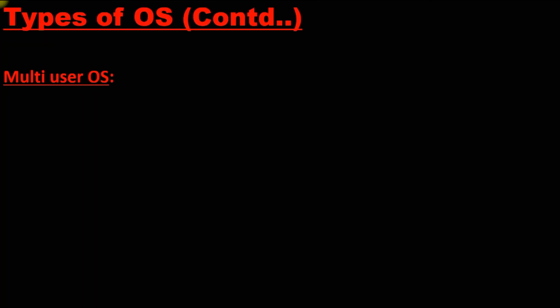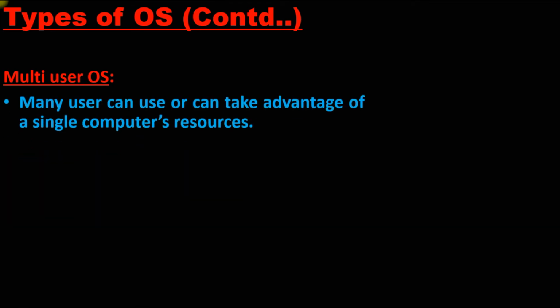Next, multiple user OS. In this operating system more than one user can operate at the same time. For example, if I want to create one account for me and one account for my brother, I can have my own account and he can have his own account.